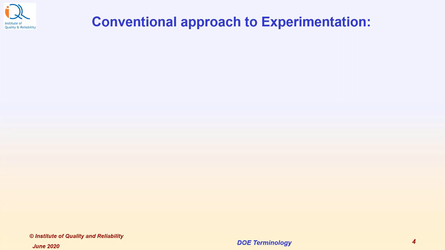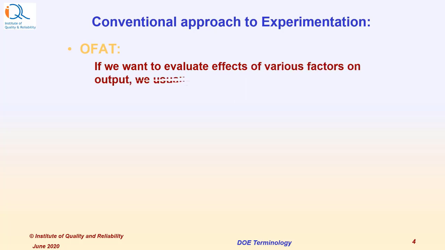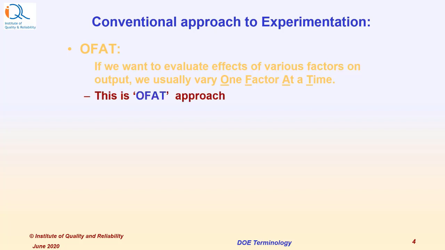The conventional approach to experiments was OFAT, that is, one factor at a time. If we want to evaluate effects of various factors on output, we usually vary one factor at a time only. Our fear is that we will not be able to analyze the results otherwise, and this is called the OFAT approach.